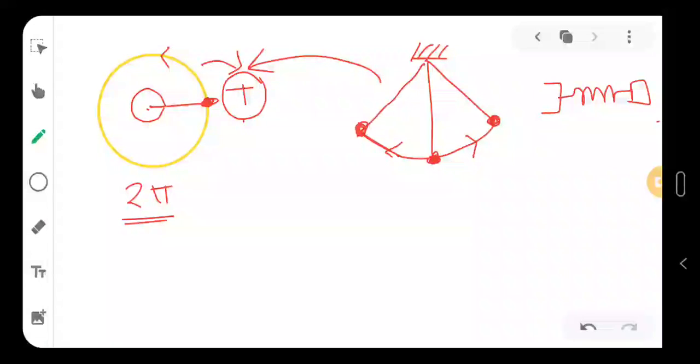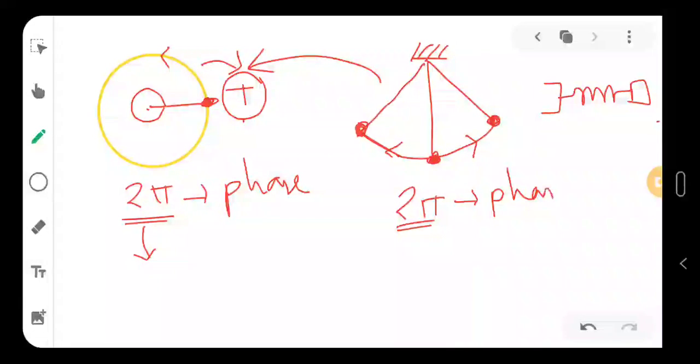So 2 pi angle covered means it has completed one full oscillation. In case of this, we will also say 2 pi. This angle is called phase. So the phase is a parameter to measure the oscillation, that means to study the oscillation.